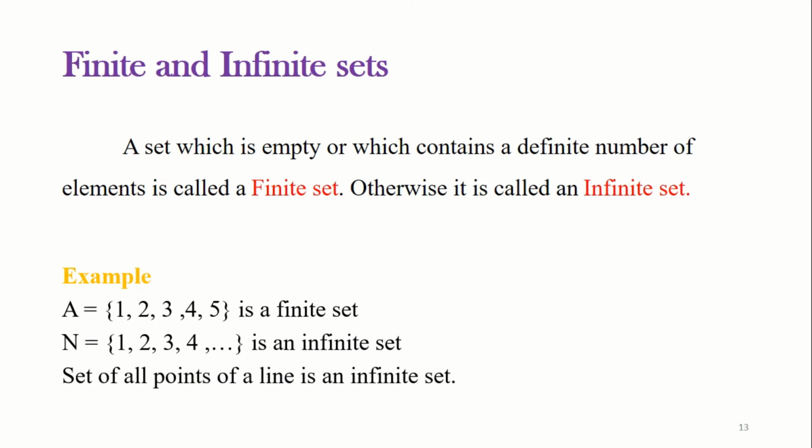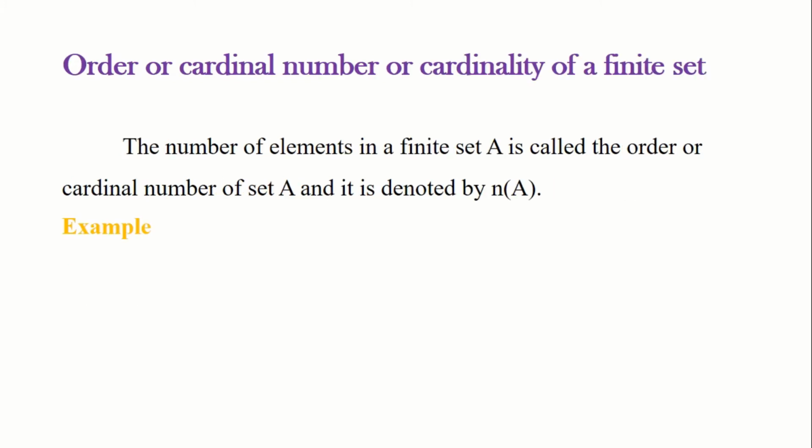See, we have infinite number of points in a straight line. Thus, the set of all points of a line is an infinite set. Next, order or cardinal number or cardinality of a finite set. The number of elements in a finite set A is called the order or cardinal number of a set A, and it is denoted by n(A). See, for example, the set A consisting of 3 elements 1, 2 and 3. So, the number of elements in the set A is 3.